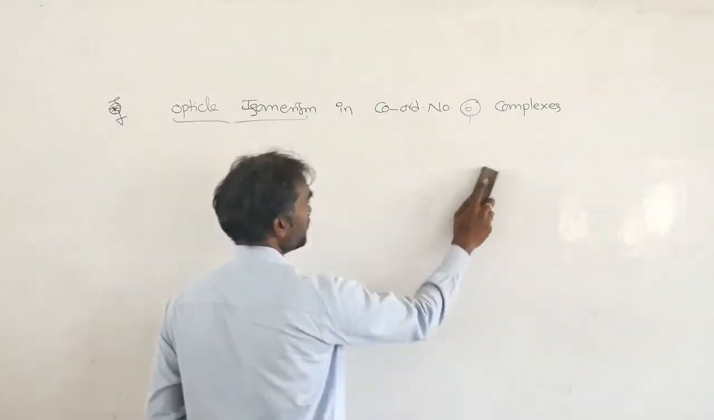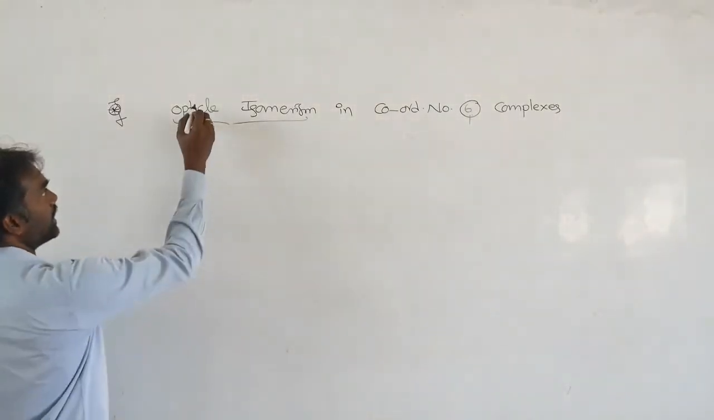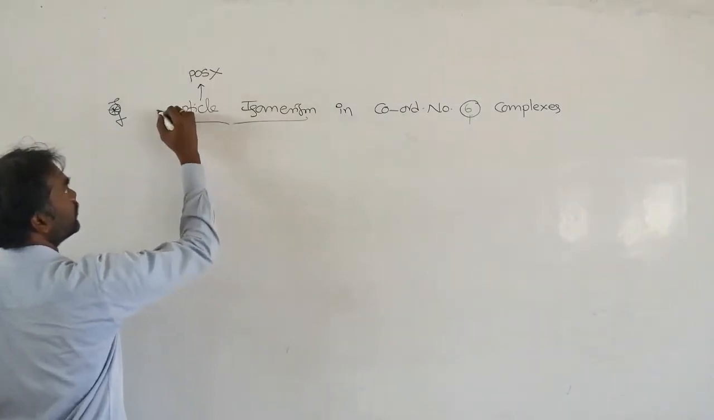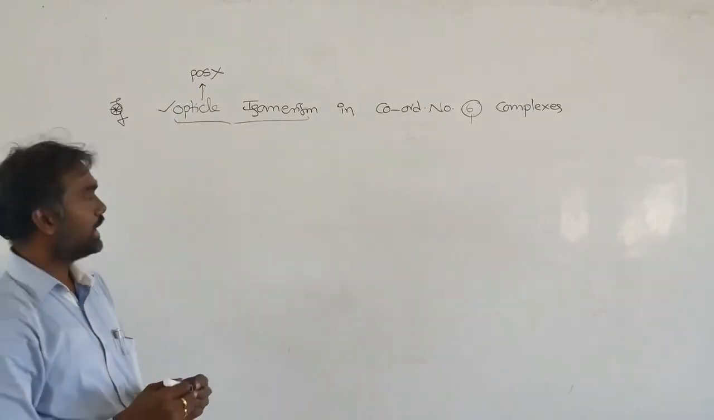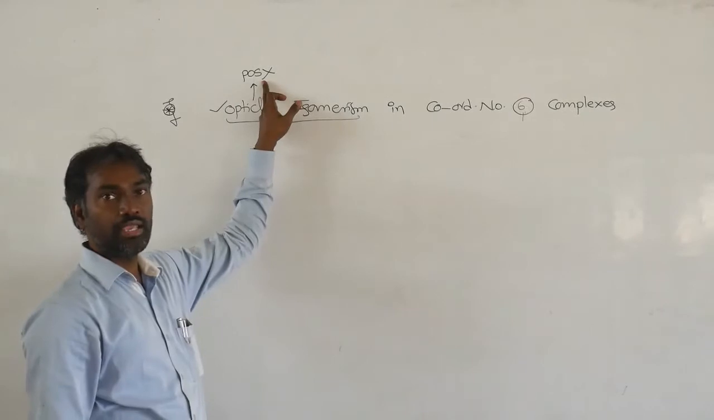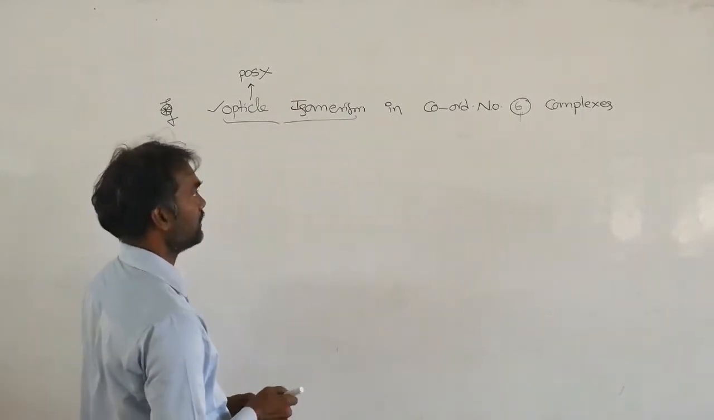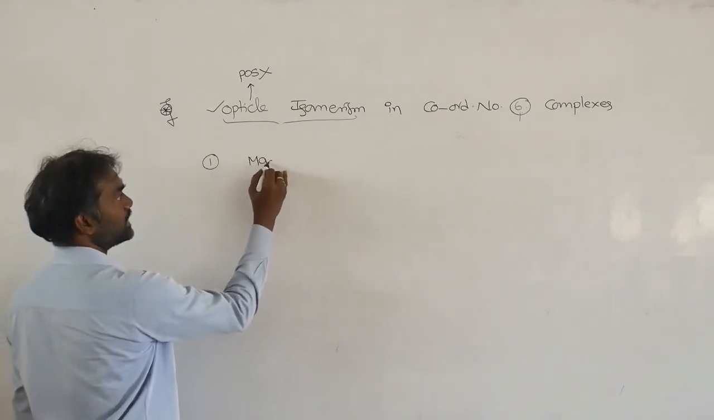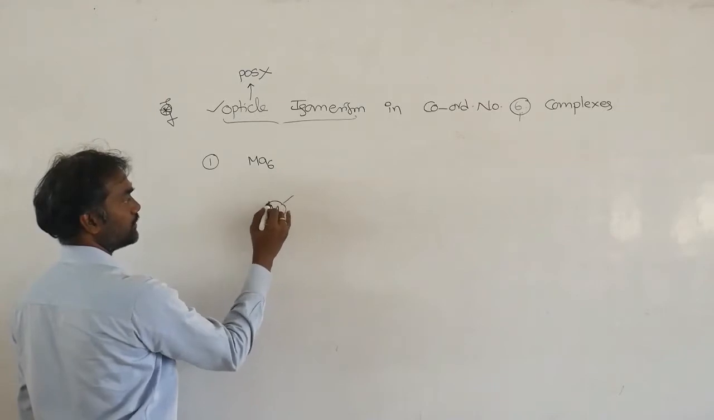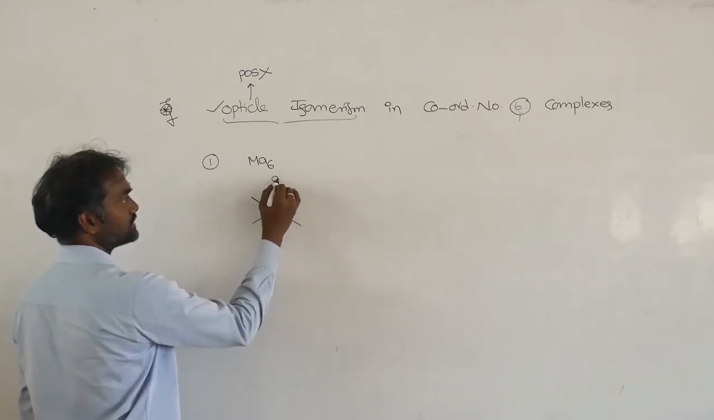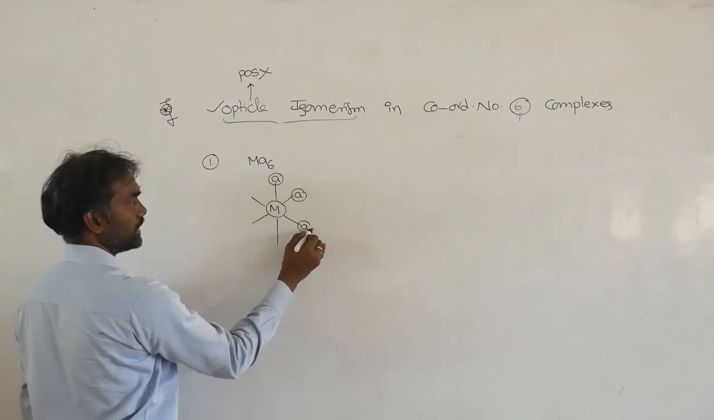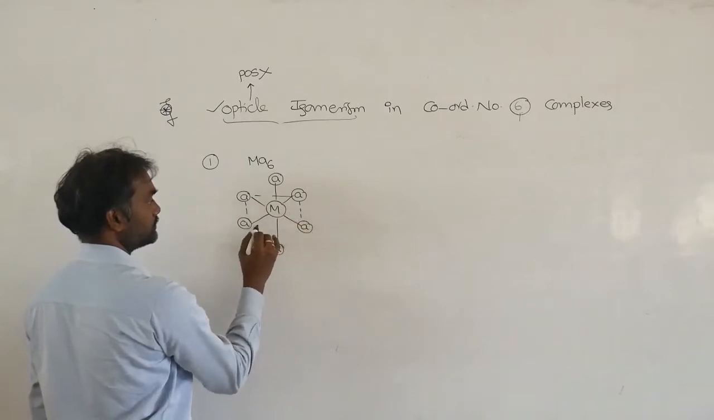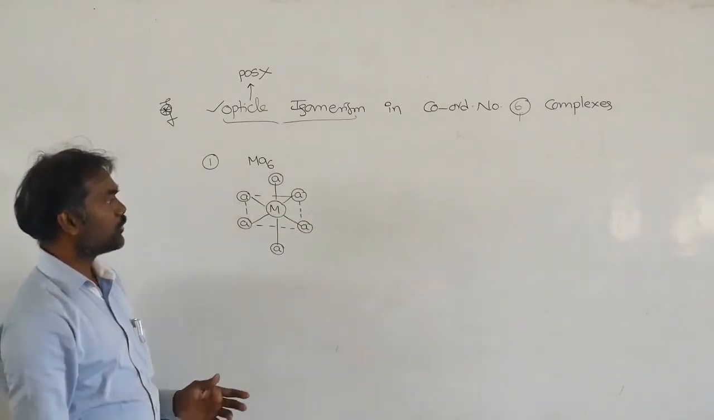Next, who is showing that one? Always remember, optical isomerism means absence of plane of symmetry. Then only they can show optical activity. Plane of symmetry means we can cut the molecule into two equal halves. So here, in coordination number 6, I am giving MA6. You can write all are same, this type of structure.